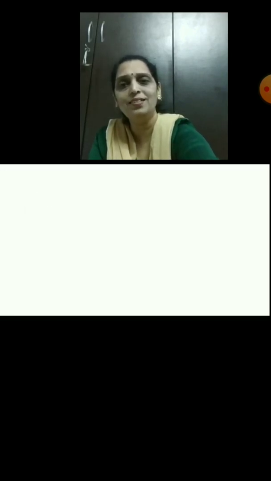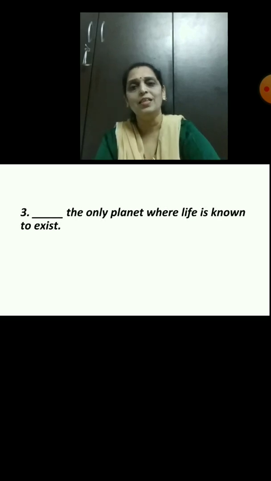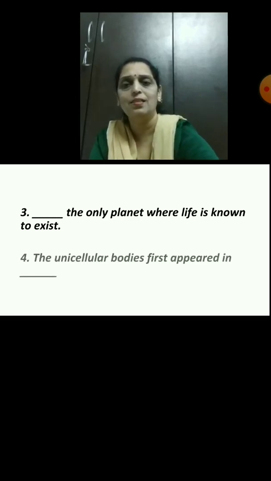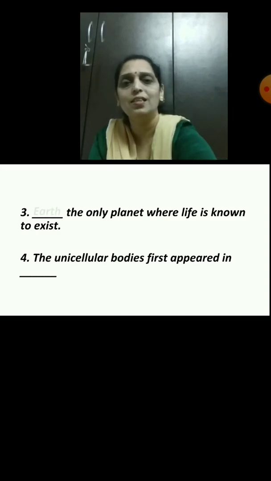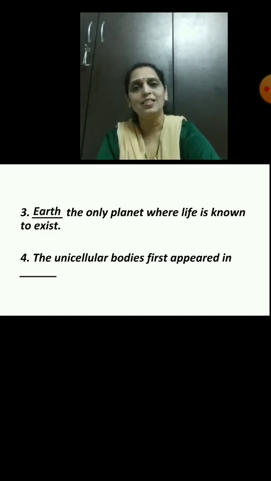And the next one, third question, dash the only planet where life is known to exist. And the fourth one, the unicellular bodies first appeared in dash. So the third answer is Earth, the only planet where life is known to exist. And the next answer, yes, very good. The unicellular bodies first appeared in water.